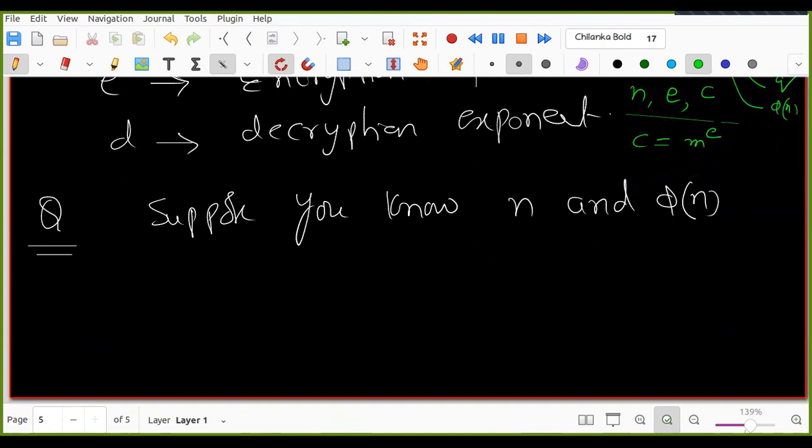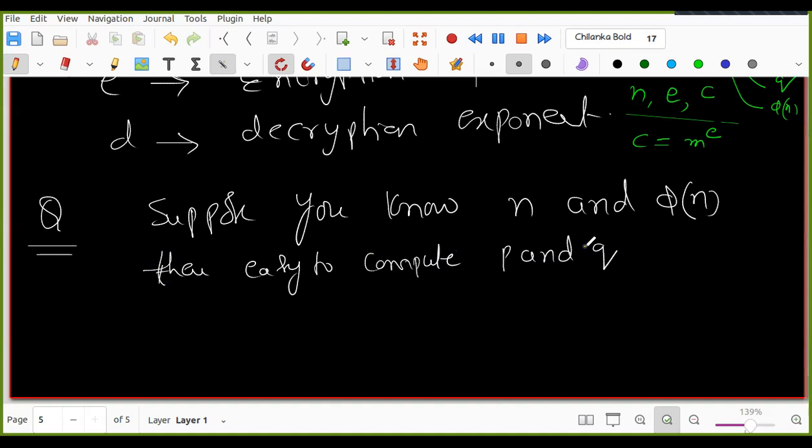So now I am telling you that suppose you know N and phi N. Then it is easy to compute P and Q. Of course, N is equal to PQ here. Why?